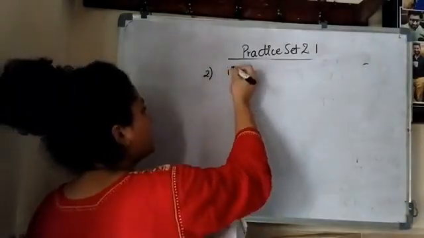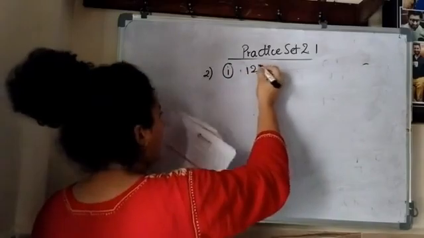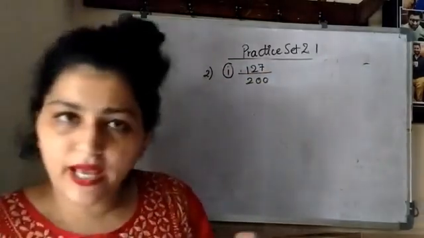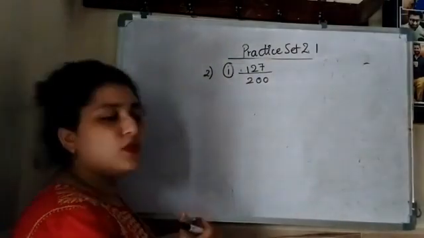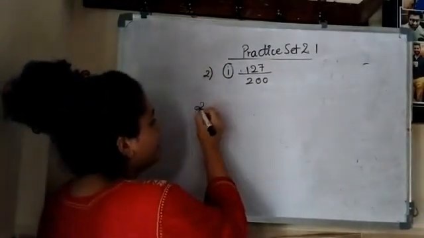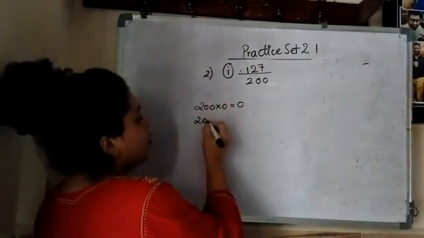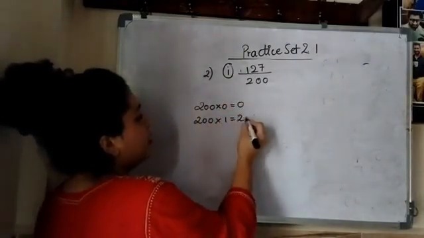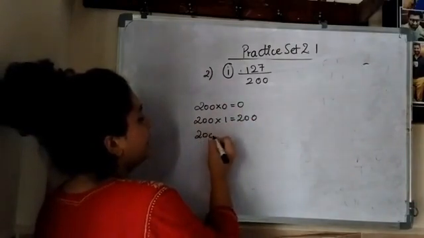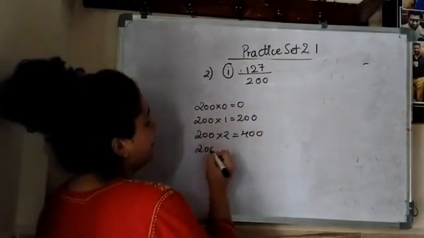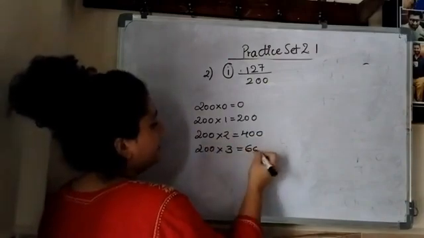So the very first number I'm taking is 127 upon 200 here. Okay, so as usual, if you want you can write down the table of 200. 200 zeros are 0, 200 ones are 200, 200 twos are 400, 200 threes are 600.